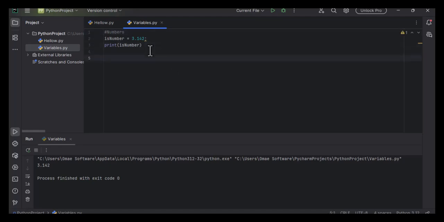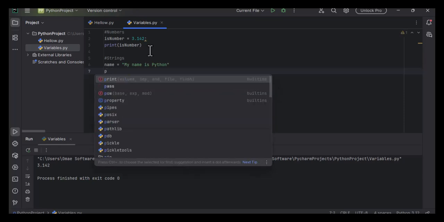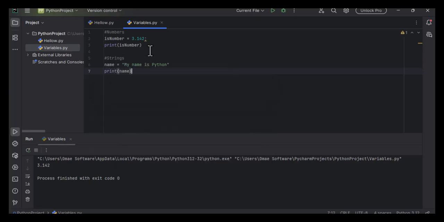Then here we're going to work with strings. To work with strings in Python, again, there's no data type to stress here. You just say maybe name is equal to "my name is Python". You don't even need to terminate. Just say print, then tab to complete that with IntelliSense.